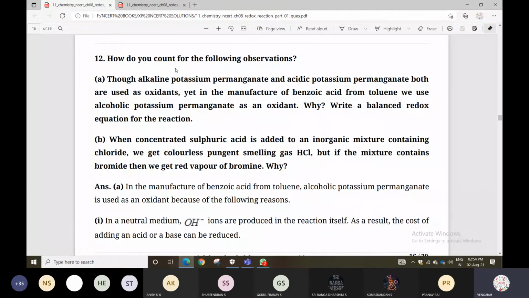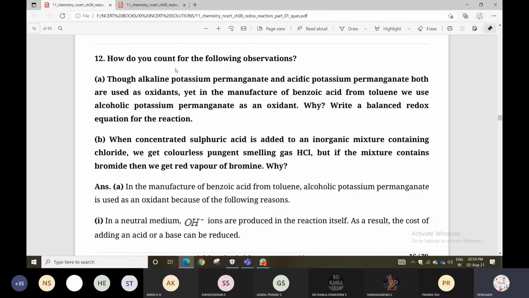And in the manufacturing of benzoic acid from toluene, we use alcoholic potassium permanganate as an oxidant. Why? And write a balanced redox equation for the reaction. Again, listen.